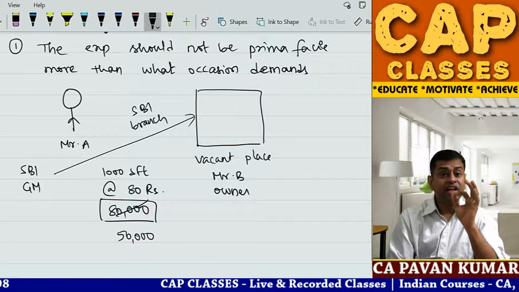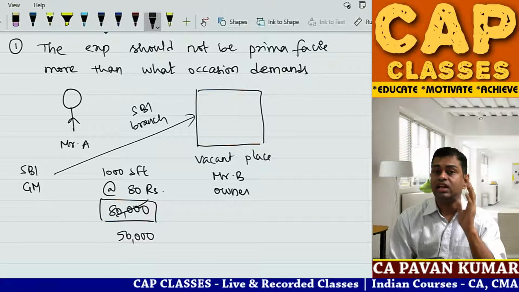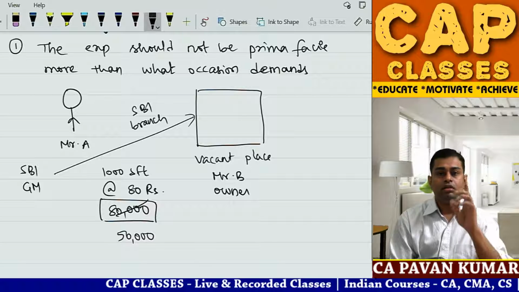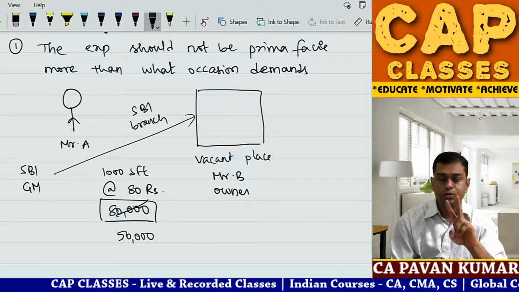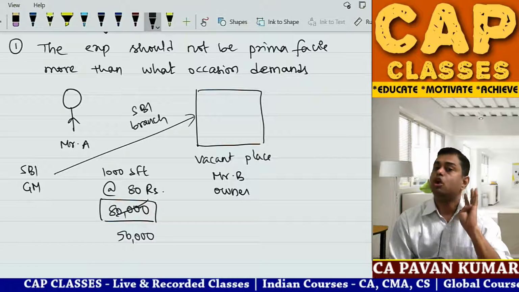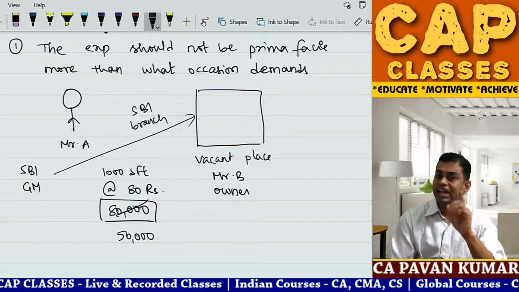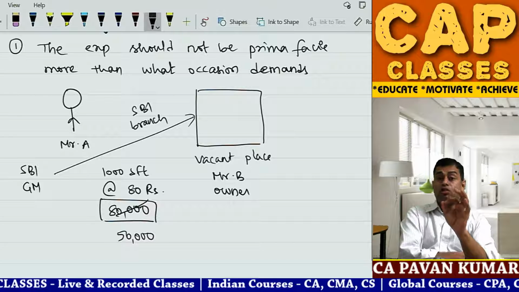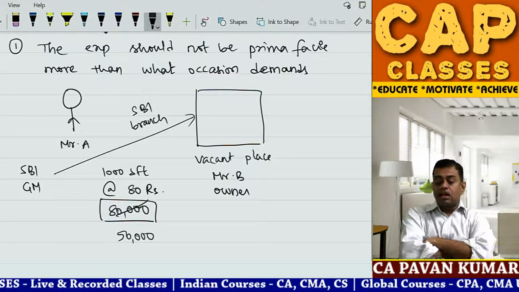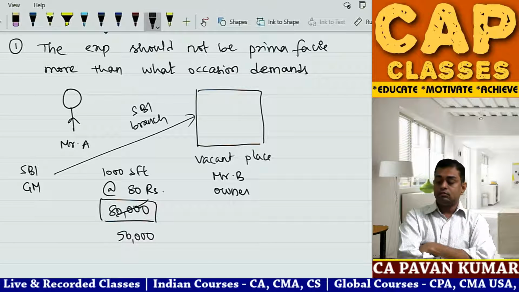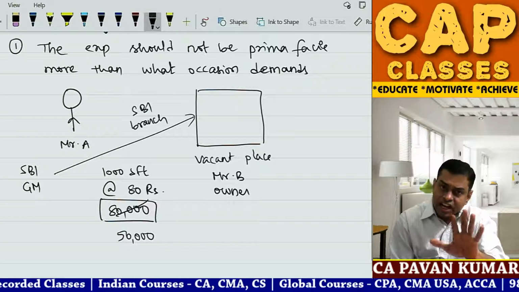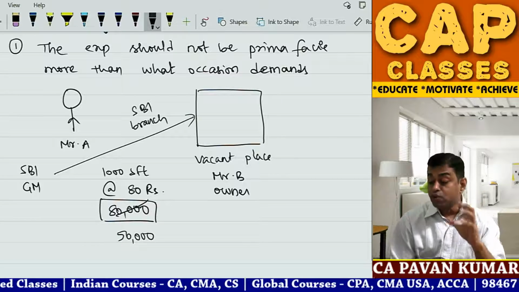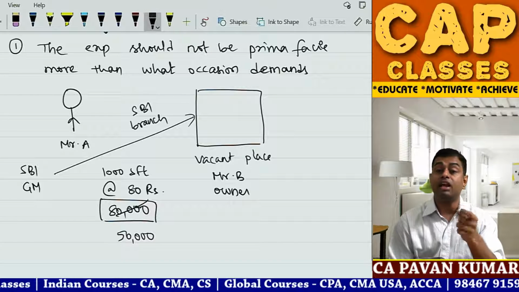So you will give a very clear instruction that if no person is there in the seat, laptop or system should not be on, fan should not be on, light should not be on, AC should not be on. Remember. Cost cutting. Yes or no? If you are the owner or partner of that CA firm, will you do this or no? Yes.